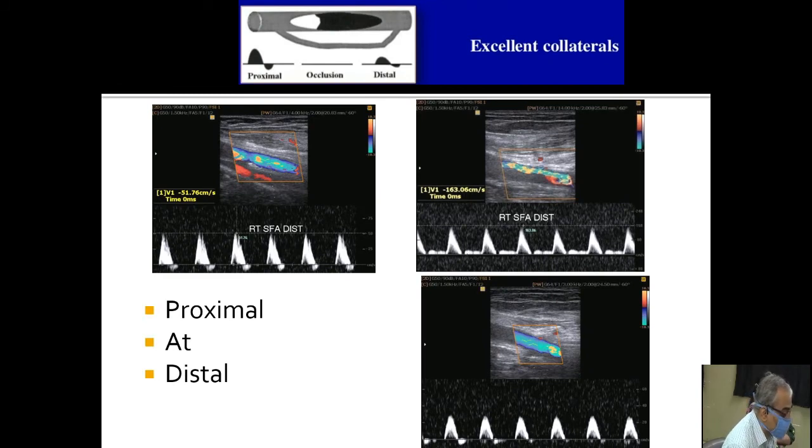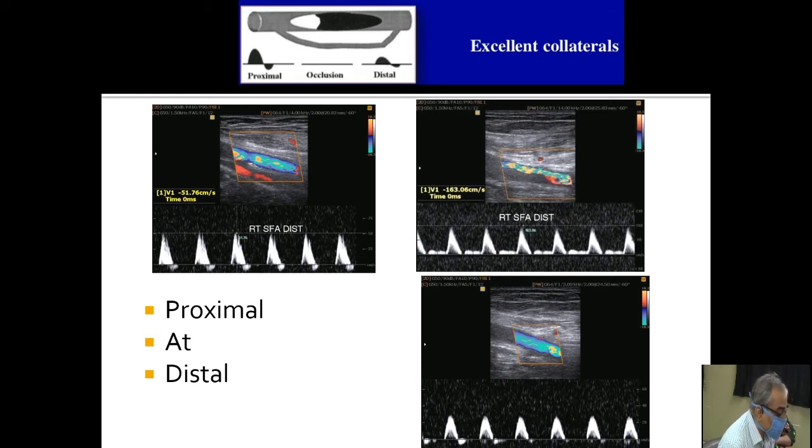This is an example of a superficial femoral artery. This artery, if you can see, the image on the left side shows a biphasic flow. The velocity is not very much, around 50 peak systolic velocity. And at the narrowing part, the velocity has almost increased to 3 times. So this is a significant narrowing.